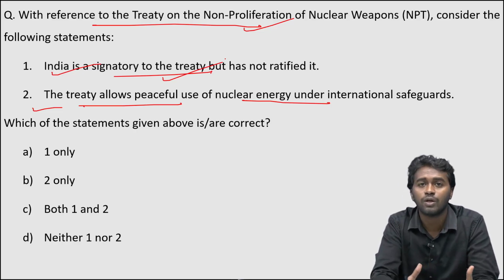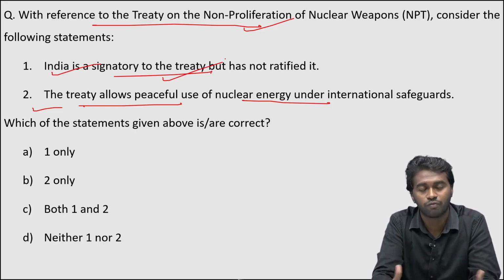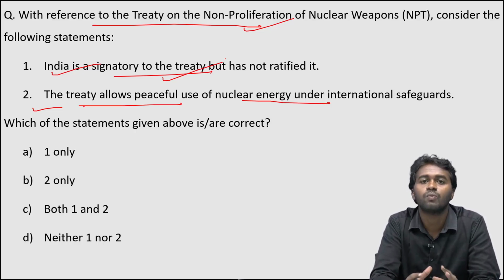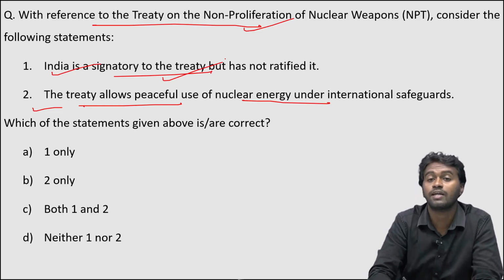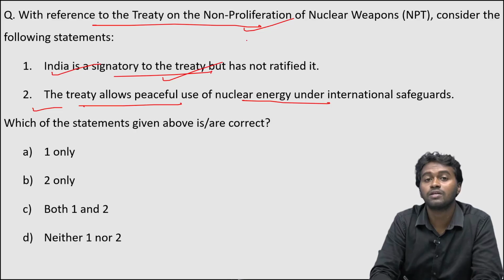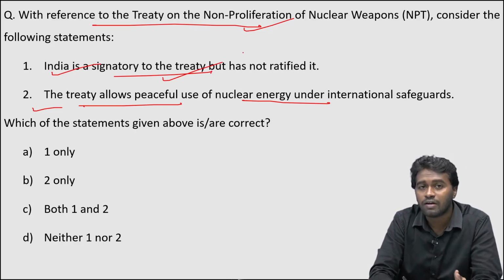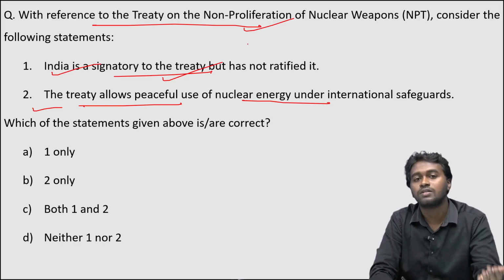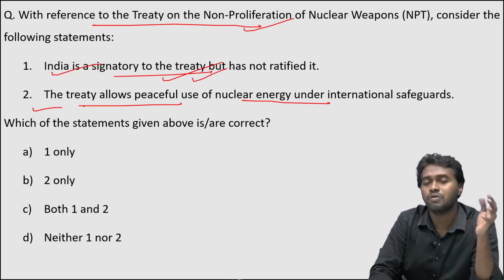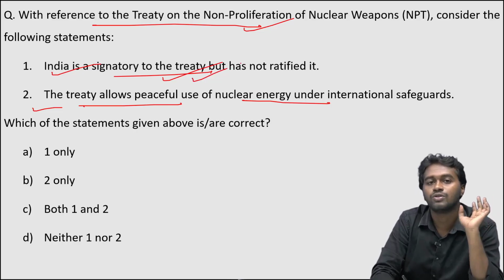We know that the nuclear weapon has a great potential to bring catastrophe, right? And realizing this, the world powers decided to contain the spread of the nuclear weapons. But that was in the late 1960s. So remember that by the time almost every superpower in the world developed the nuclear weapon, and already there is a power imbalance, and because of that, India refused to sign and ratify this non-proliferation treaty.